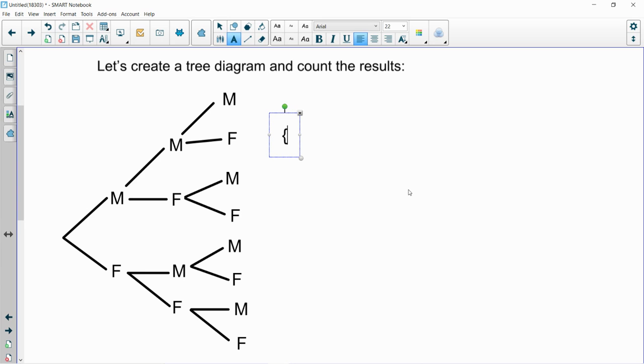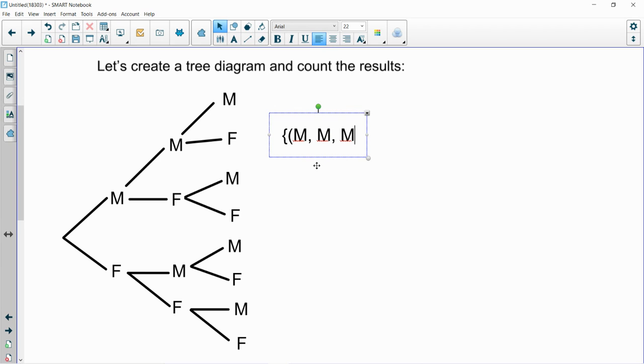So we're going to start with our squiggly brackets and follow the first branch. So we start here all the way at the left. I'm going to travel up this first branch, and I have an M, an M, and an M. 3 male babies. So M, M, M. And my next branch, I have MMF.